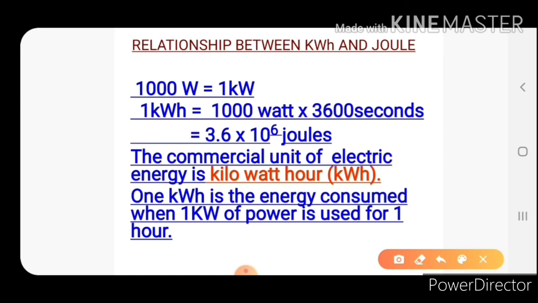Now 1 watt hour is the energy consumed when 1 watt of power is used for 1 hour. The commercial unit of electric energy is kilowatt hour, which can be written as kWh. It is commonly known as unit also. So 1 kilowatt hour is the energy consumed when 1 kilowatt of power is used for 1 hour. So this is the required relation between 1 kilowatt hour and joule.